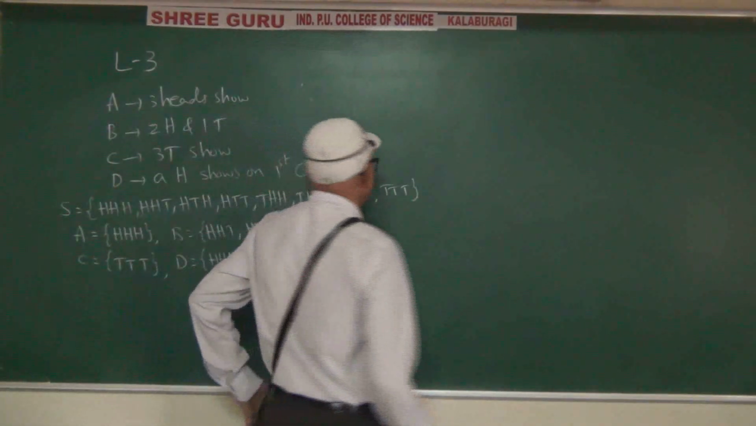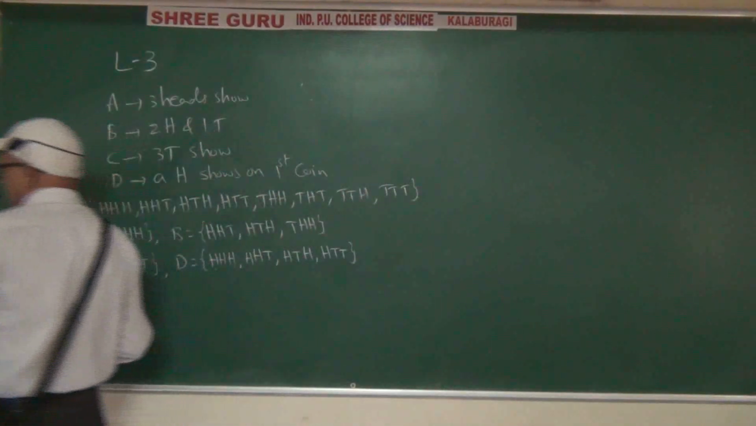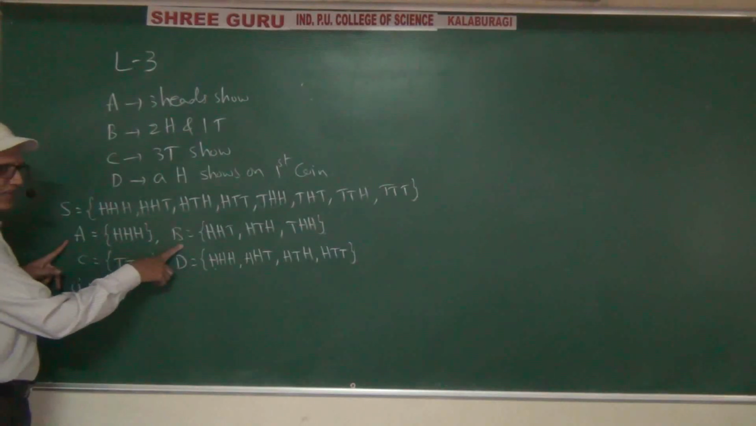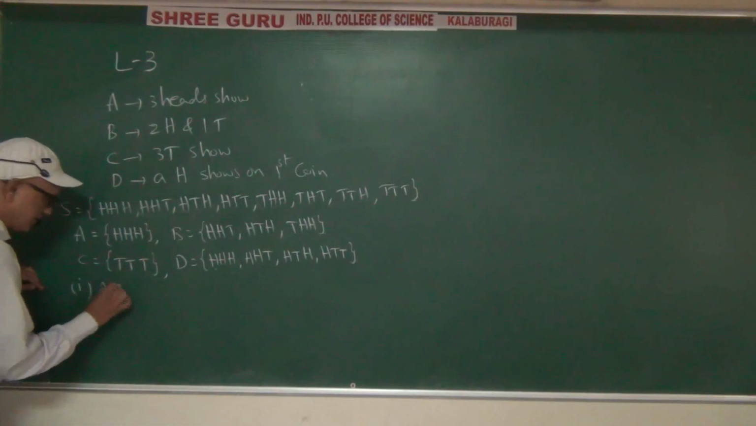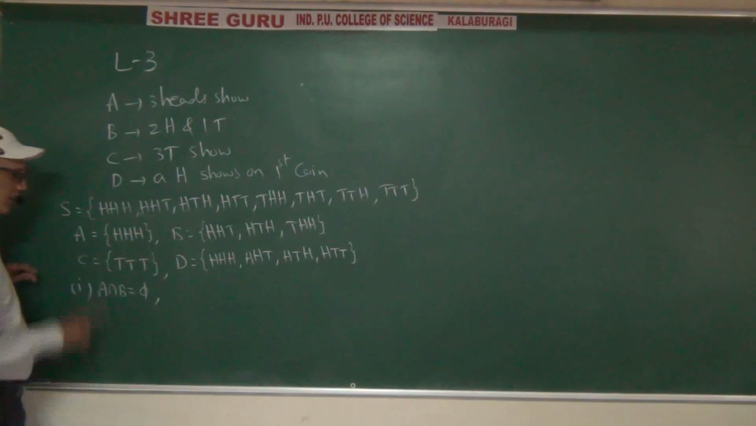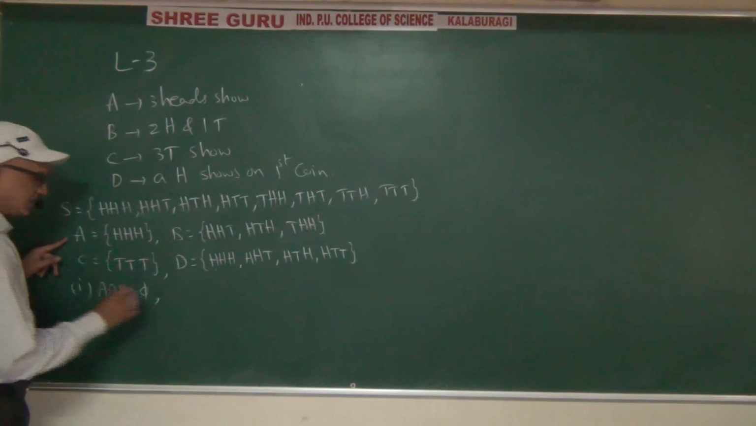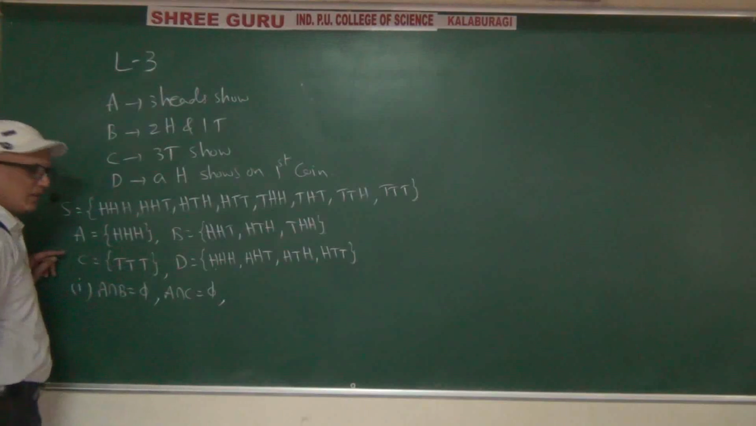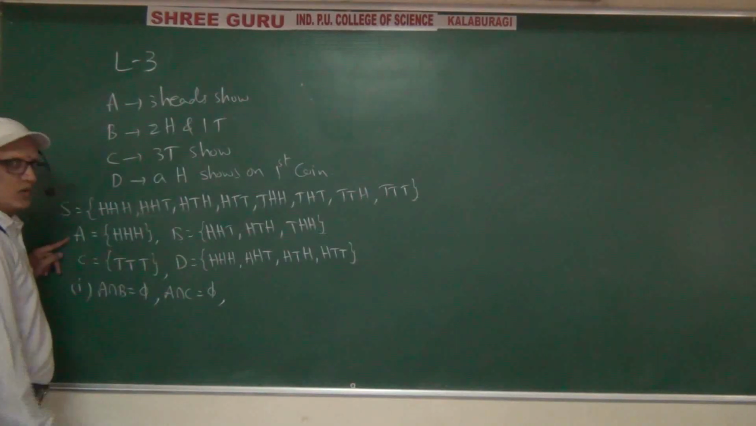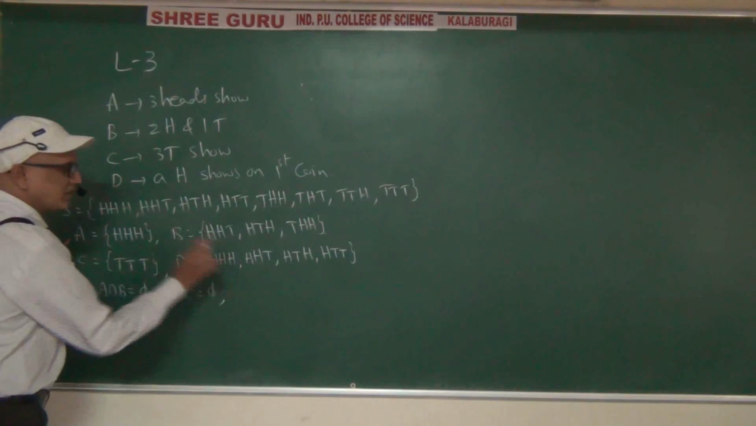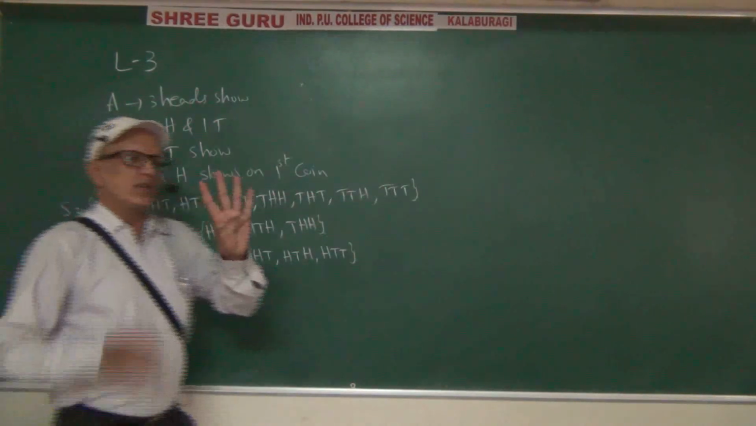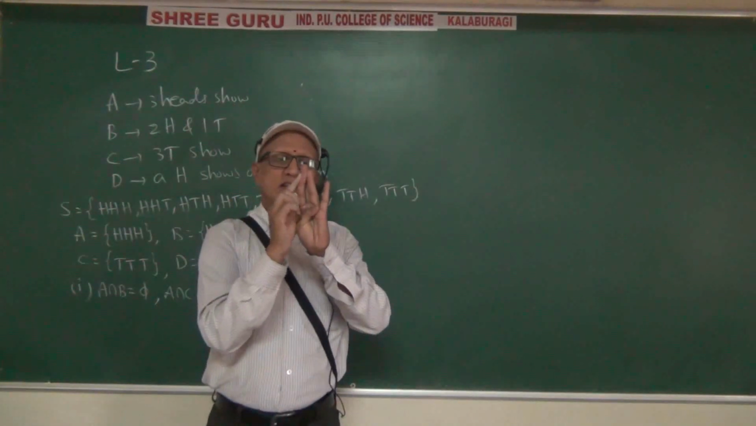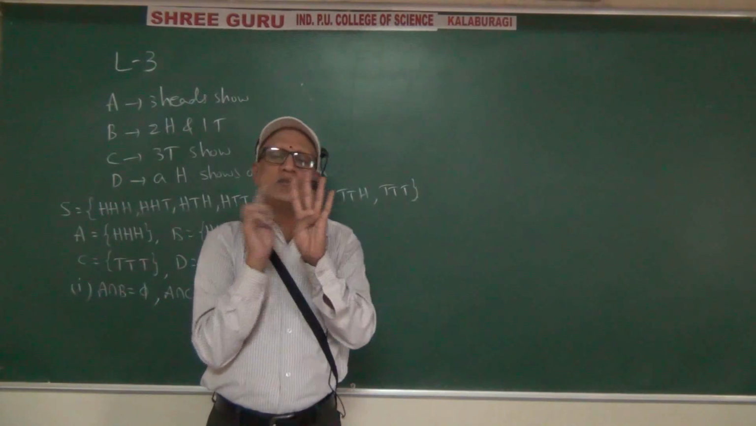Right now, among these, which events are mutually exclusive? A intersection B mutually exclusive? Yes. A intersection C mutually exclusive? Yes, because common elements are not there. A intersection D? No, HHH is common. So we check A with B, C and D.